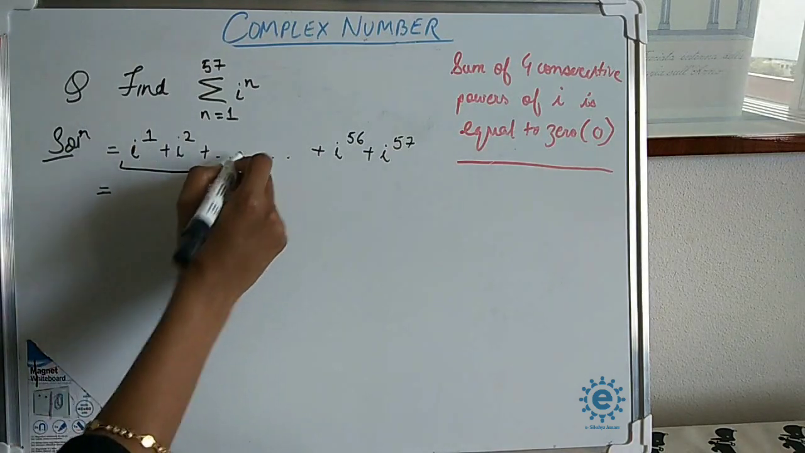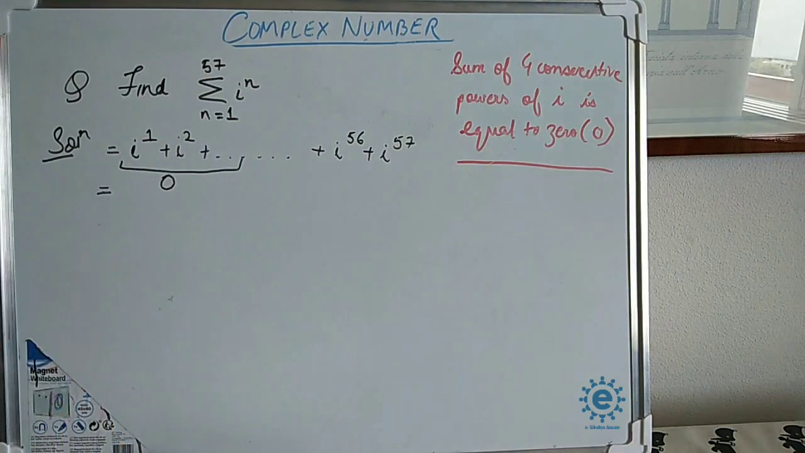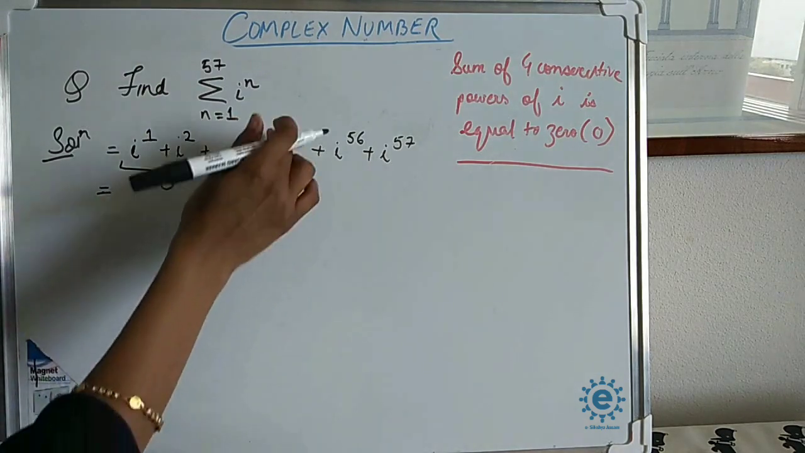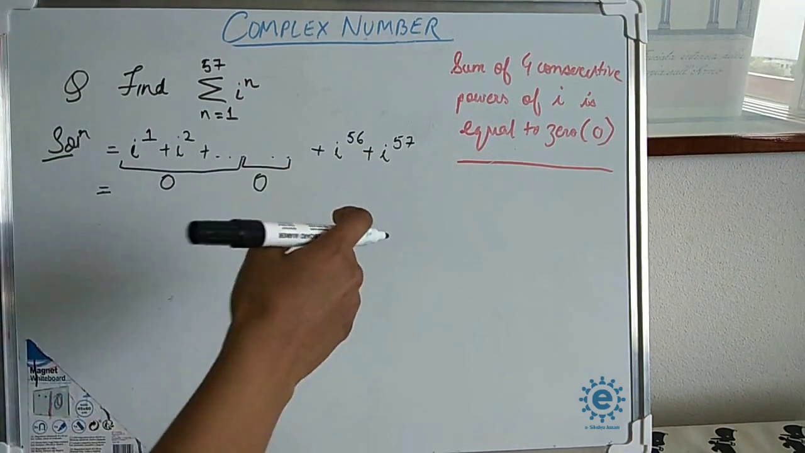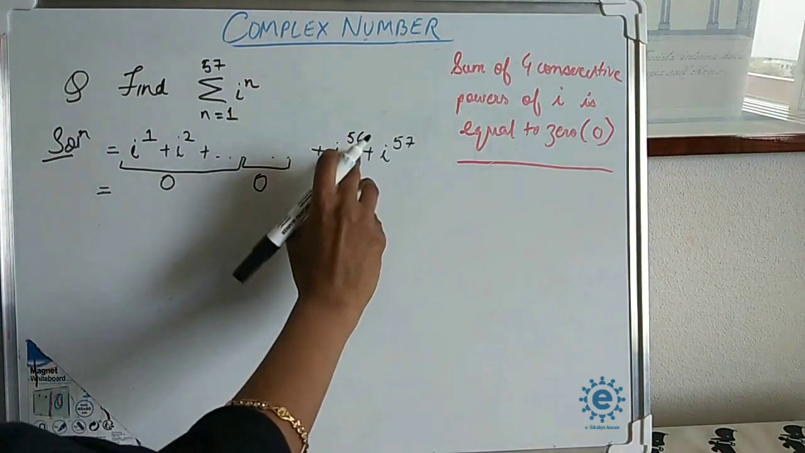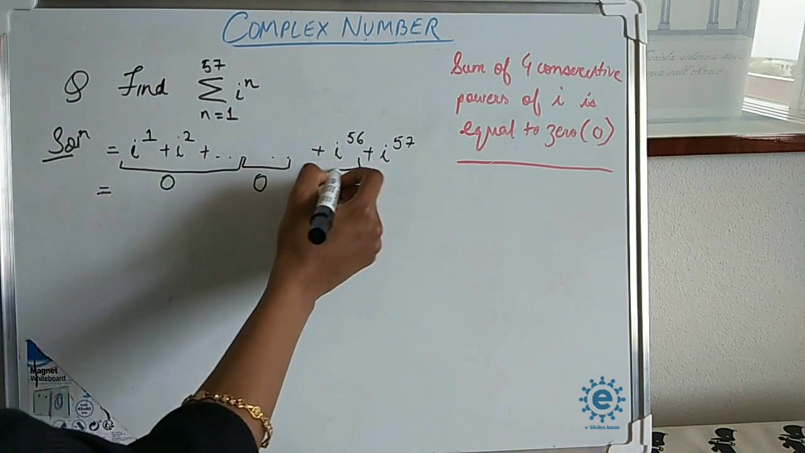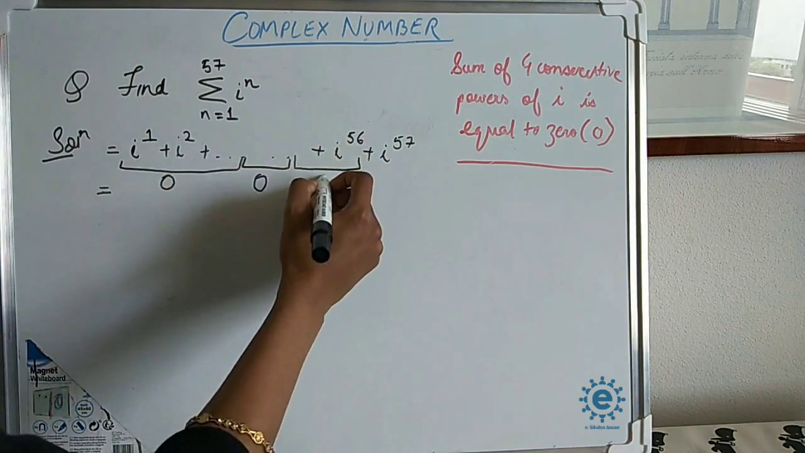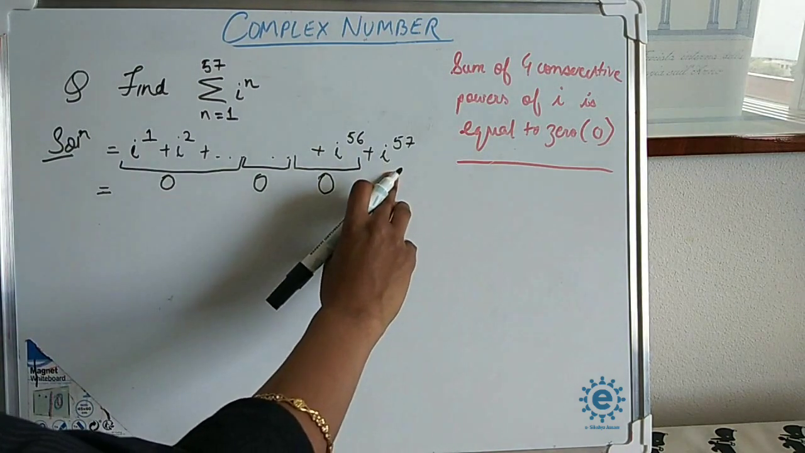Okay now what we observe here, that the first four terms are consecutive powers of i. So the sum is equal to 0. Similarly, the next four will be also 0, since they are also four consecutive powers of i. But till what power we can have consecutive powers of i? We have to check that. We see that 56 is a multiple of 4. So till here we have four consecutive powers of i. So the sum is equal to 0 here also. So we are left with only i to the power 57.